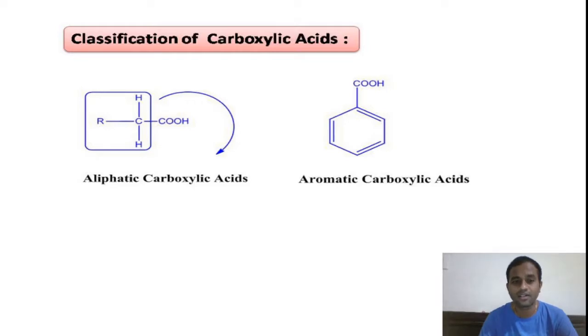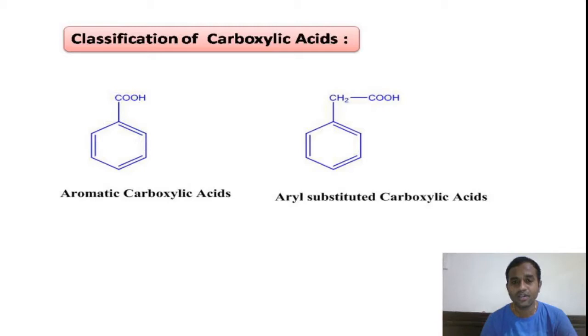This is what aliphatic carboxylic acids are. Coming to aromatic carboxylic acids, the alkyl part is aromatic in nature. You see this is an example of an aromatic carboxylic acid in which the COOH group is connected to the aromatic benzene ring, that is benzoic acid, right?